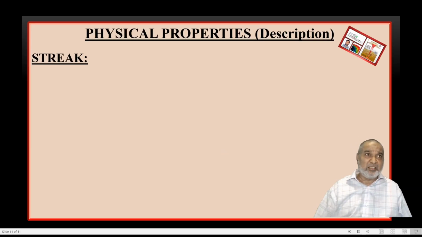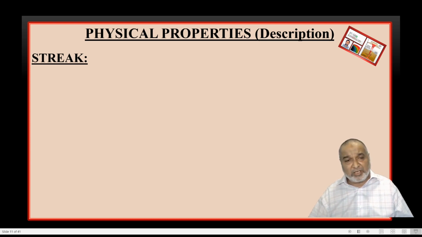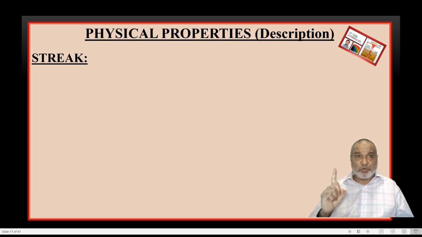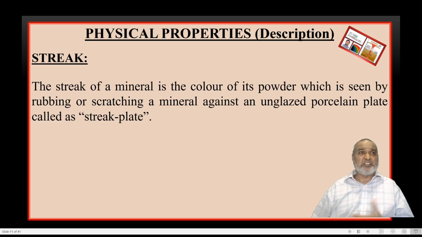What is the streak? The mineral has to be rubbed along, the two minerals have to rub along each other. Whichever mineral is soft, less hard, will give the powder. Otherwise, no need to make out. Take the mineral and rub it on an unglazed porcelain plate, that is called a streak plate. Take a mineral, rub it on the streak plate, an unglazed porcelain plate. What is the hardness of that particular mineral?